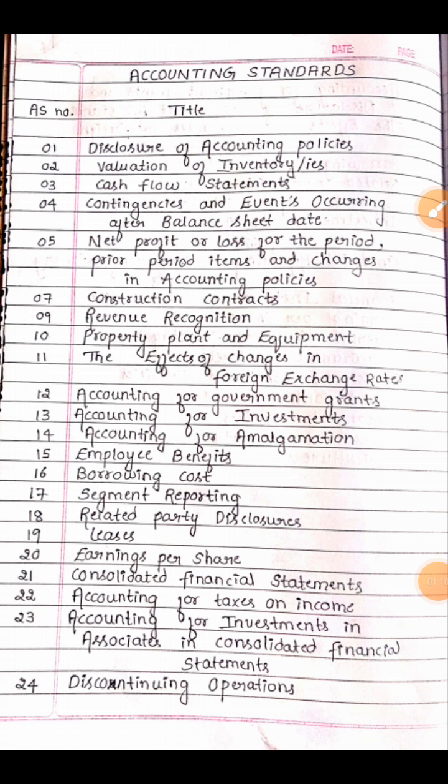Let's learn the accounting standard number with their title. So are you ready? Let's get started. So the first accounting standard, AS denotes here accounting standard, and they are the numbers and they are the titles. Let's start. Accounting standard 1,